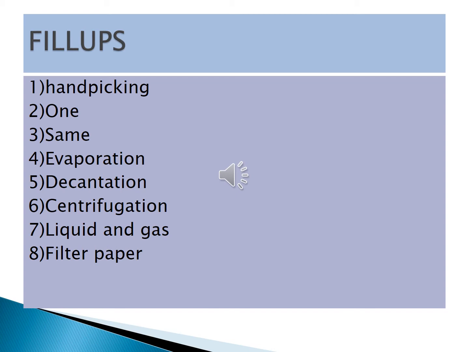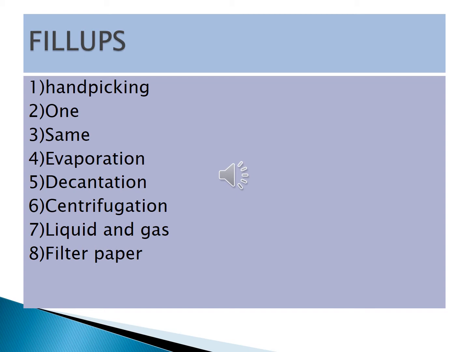Come to the third question. Homogeneous mixture has dash composition. Homogeneous mixture has same composition. S-A-M-E, same. Then come to fourth.